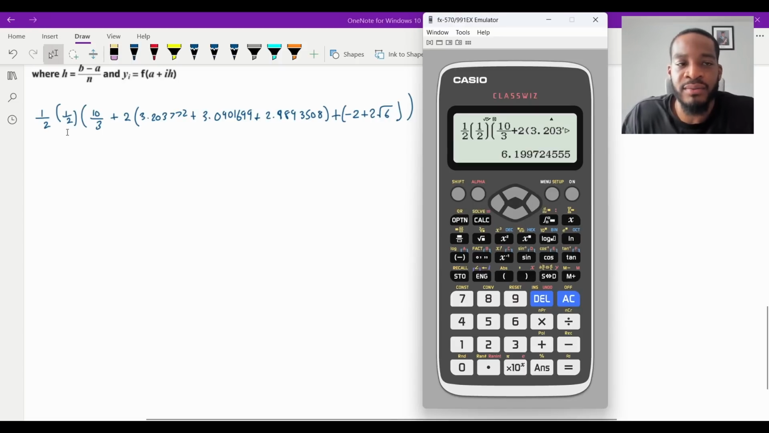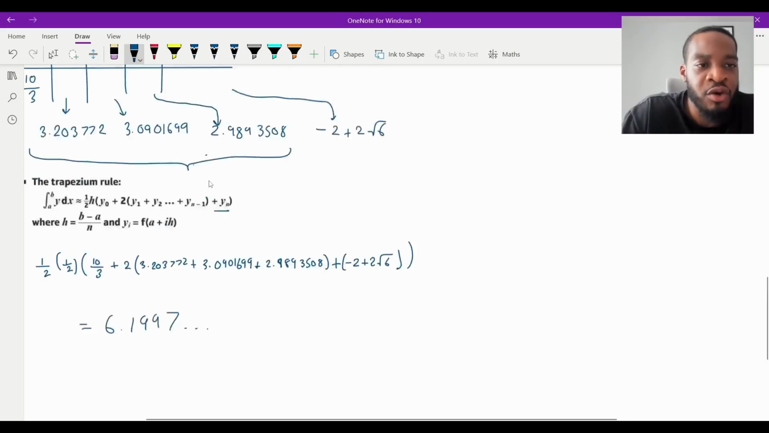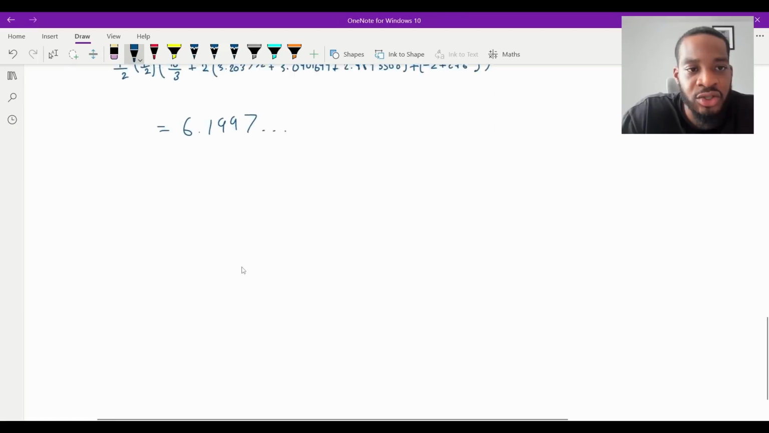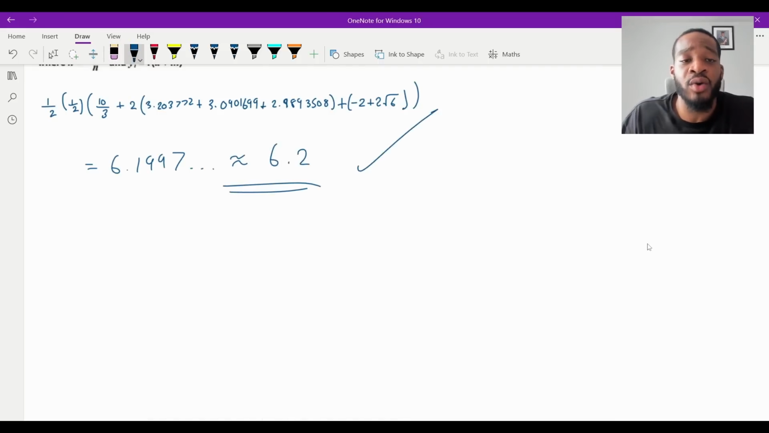I get that number there, which is equal to 6.1997, blah, blah, blah. What degree of accuracy did they want it to? Let's check. They said to 2 decimal places. So to 2 decimal places, that's just going to be 6.2, isn't it? Sorry, approximation sign was wrong at that. That's going to be 6.2. And that is your answer to part A.